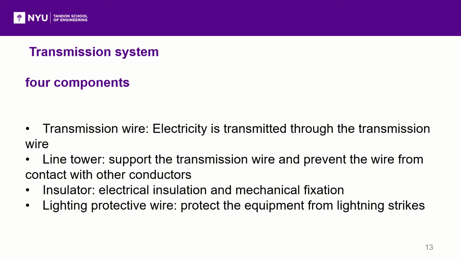The role of the line tower is to support the transmission wire and prevent the wire from contact with other conductors to create a line ground fault. So the line tower should be tall and stable. The line tower can be divided into wood structure, steel structure, aluminum alloy structure, and reinforced concrete structure.